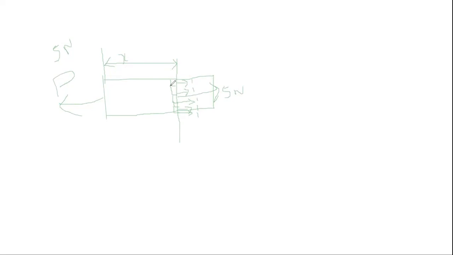So this internal resisting force, all these internal forces, act over the cross-sectional area of the beam. This is the cross-sectional area. All these forces act over the cross-section. Here we can observe this is the cross-sectional area.